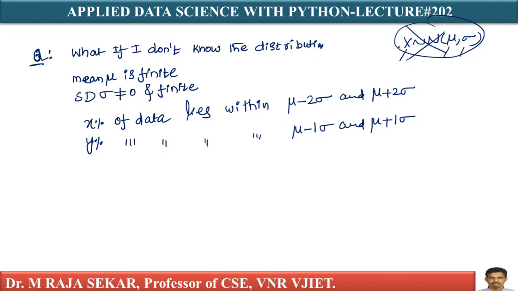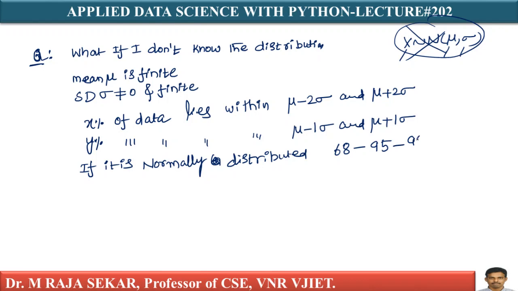But here I don't know the distribution, only the mean and standard deviation. If it is normally distributed, you know which rule? The empirical rule: 68, 95, 99.7. This means 1 sigma, mu minus 1 sigma and mu plus 1 sigma, that's the range, isn't it? What about this?